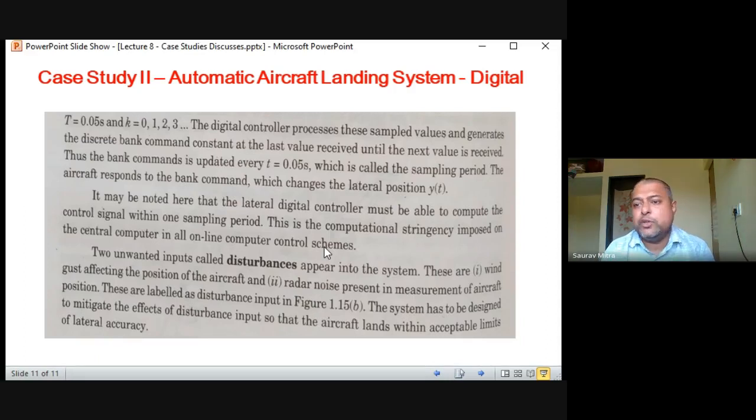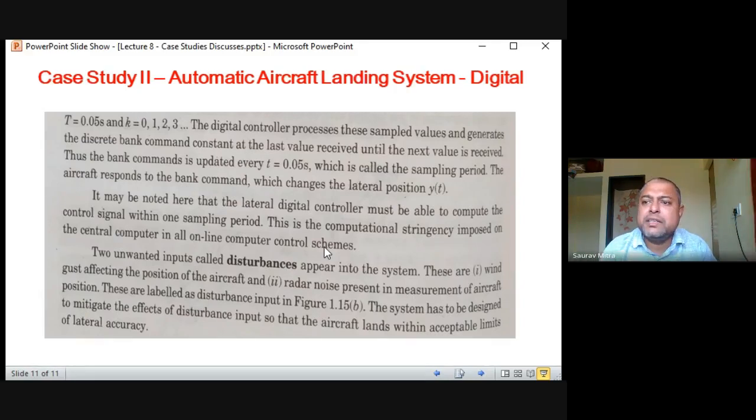And the second thing, radar noise. This is a very important question which might be asked: which are the disturbances that are affecting the accuracy of the automatic landing system? So number one is the gusty wind. Every time it is coming and changing the position of the aircraft. So feedback has come and it is producing its output, but by that time a wind has come and has shifted the position of the aircraft.